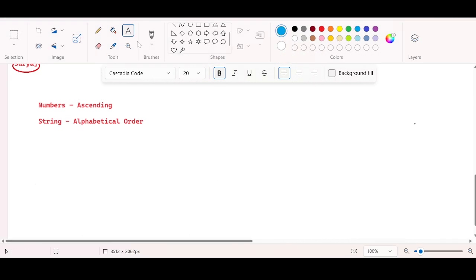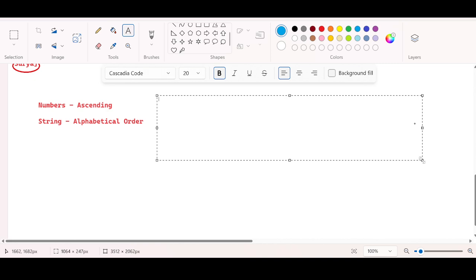If you remember or not, I don't know. We have discussed this comparator interface. What is the purpose of the comparator interface? It is used to define your own sorting order. Okay, so there is one abstract method inside the comparator interface. I can write many points on top of the comparator interface. The comparator interface is a functional interface.